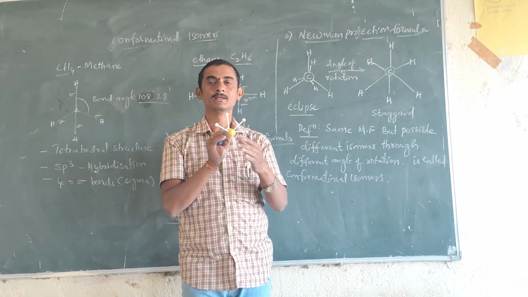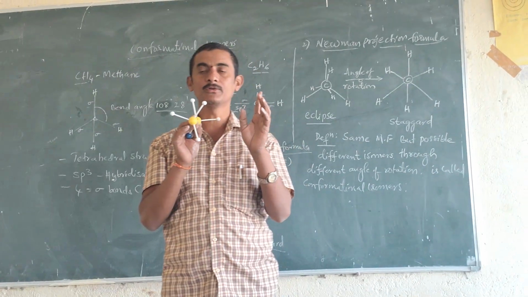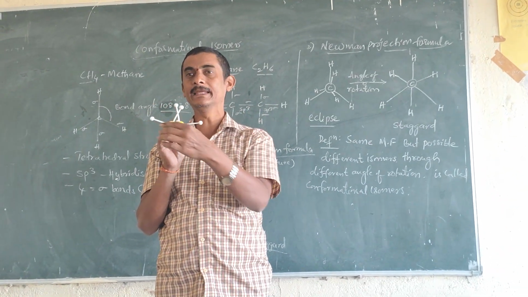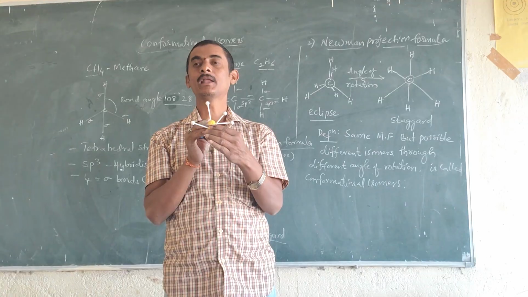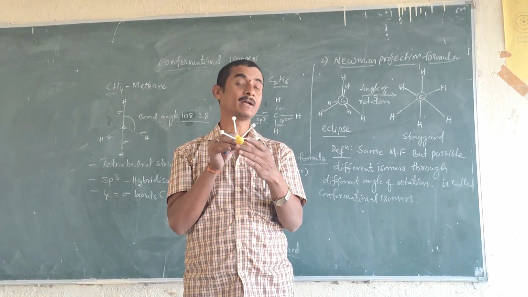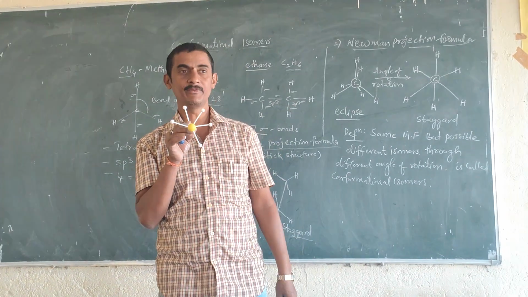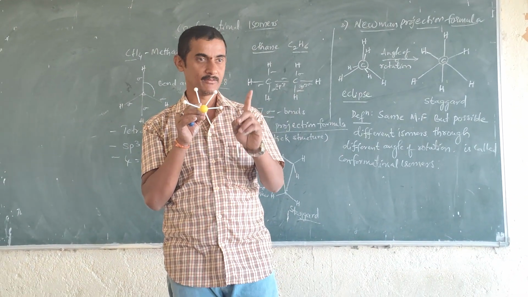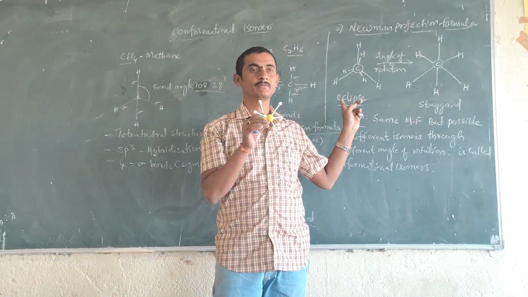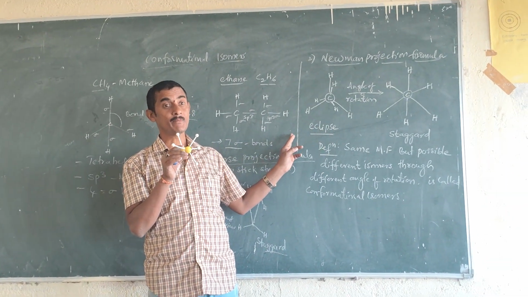The energy between these two is about 0 to 20 kilocalories per mole. Staggered has 0 kilocalories per mole of energy, but eclipsed has maximum energy.